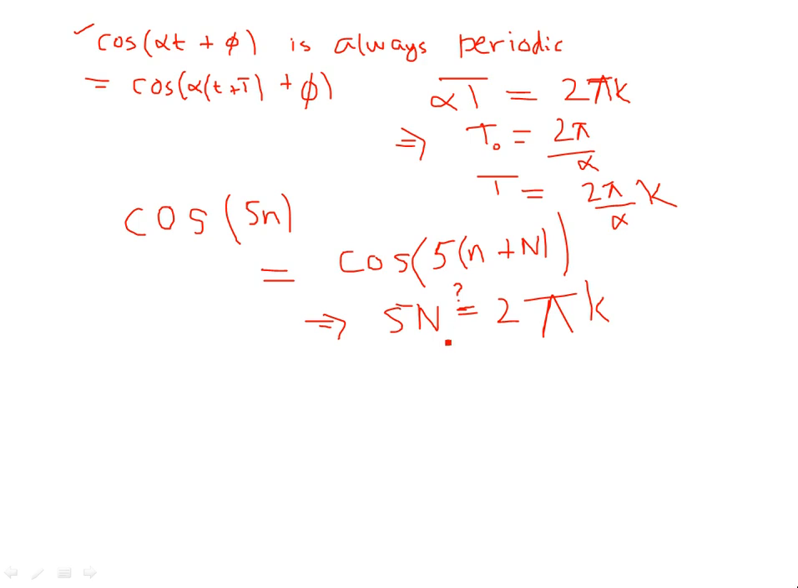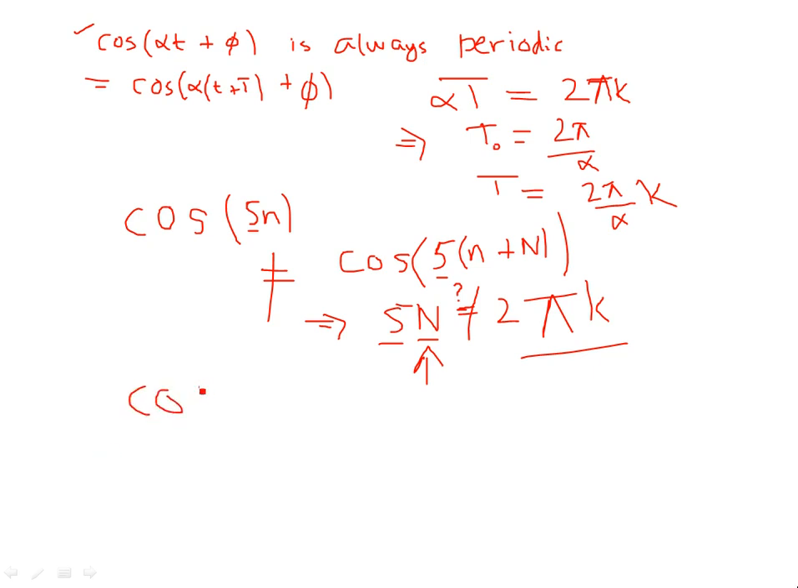The problem is that n is an integer, right? 5 is an integer. So an integer times an integer is some other integer. But on the other side, I don't have an integer. Well, k is an integer, 2 is an integer, fine. But pi is not an integer. It's a fraction. So this is not the case, and I'm not going to have N as an integer. So the periodicity does not hold. The condition is that, unless the angular frequency of a discrete time sinusoid is an integral multiple of pi, you cannot say that the discrete time sinusoid is periodic.